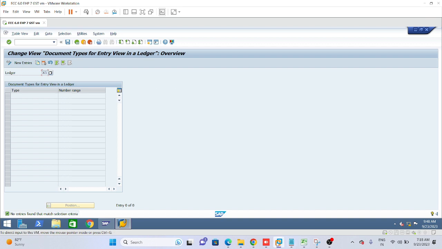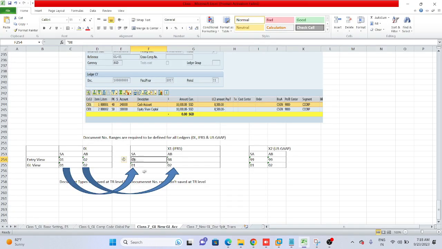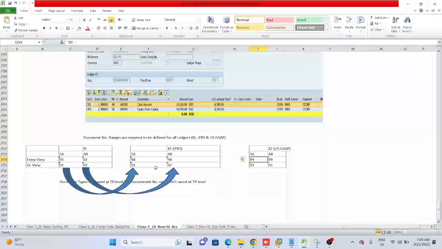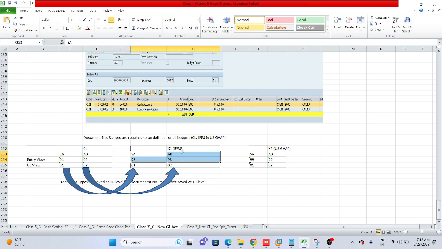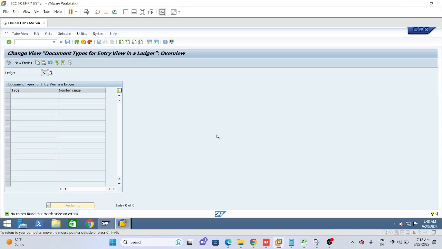What is 98? It's a number range key. In our 0L we have 01 and 02. So 98 we have maintained for X1 IFRS, and for US GAAP we will maintain 99. Right now we are doing 98 for IFRS. Click on new entry after coming inside. You have given X1 for IFRS, and then come inside.